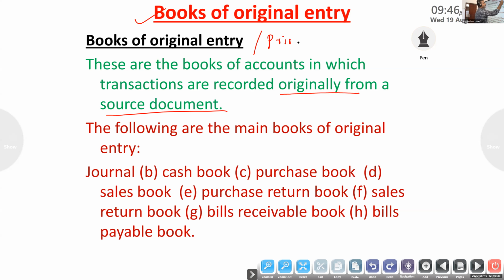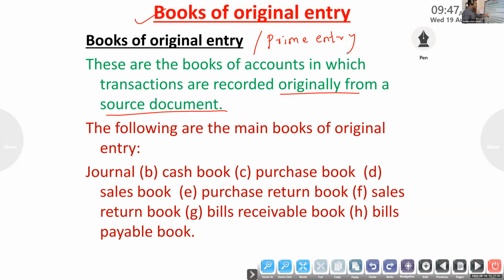A source document is the document on the basis of which transactions are recorded in the books of account.